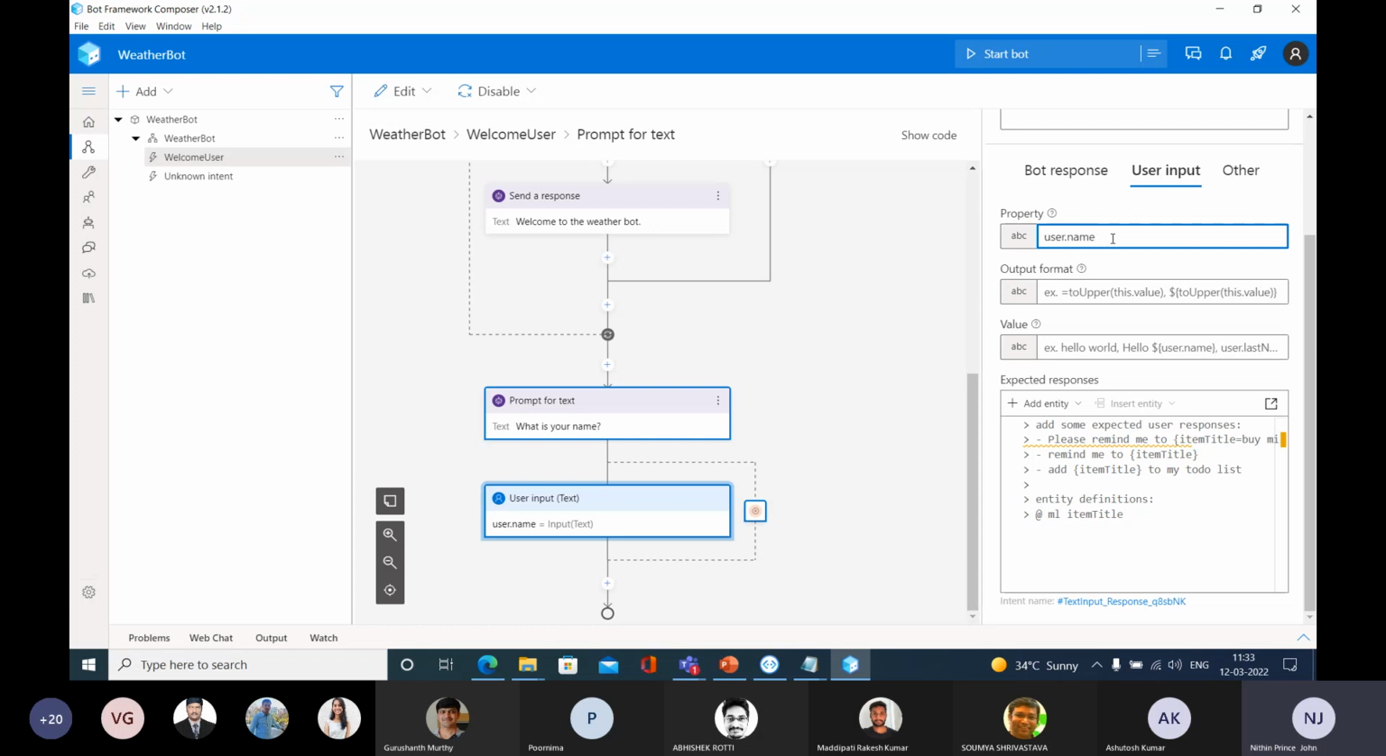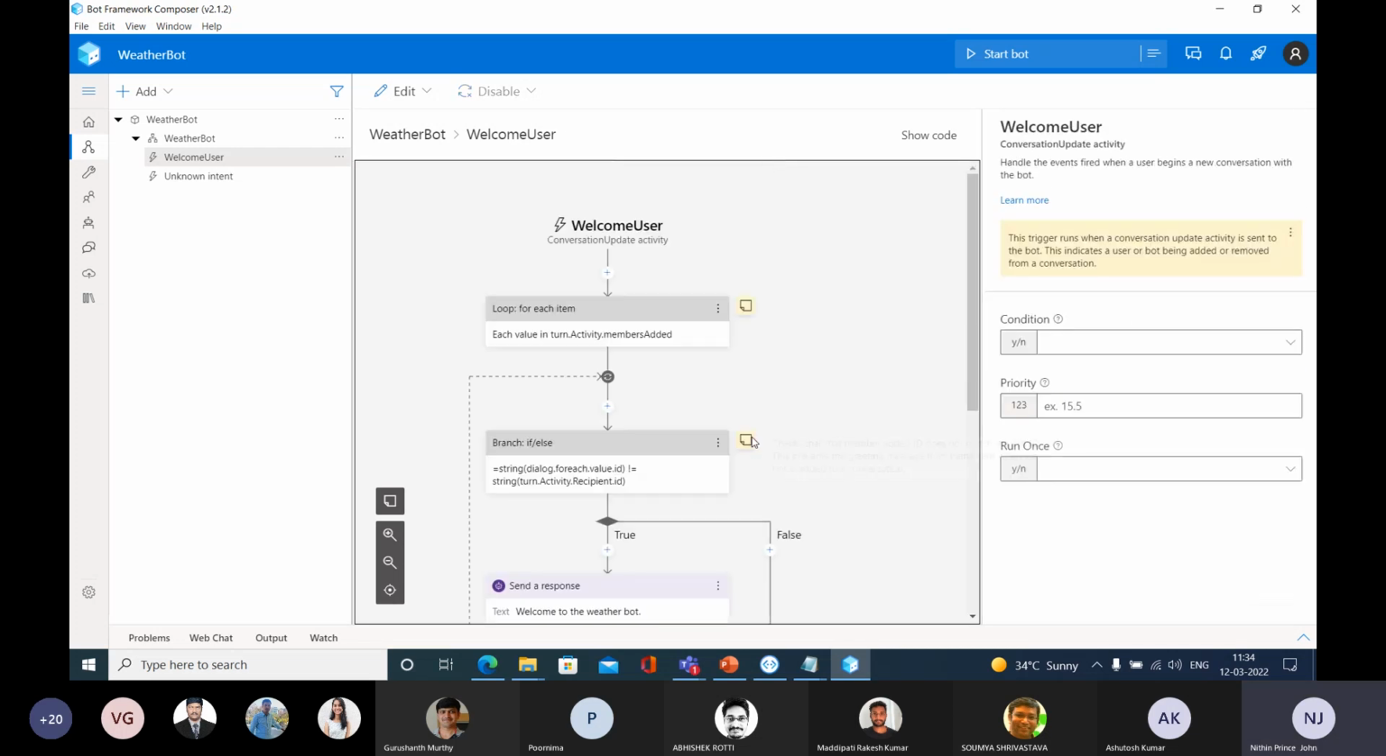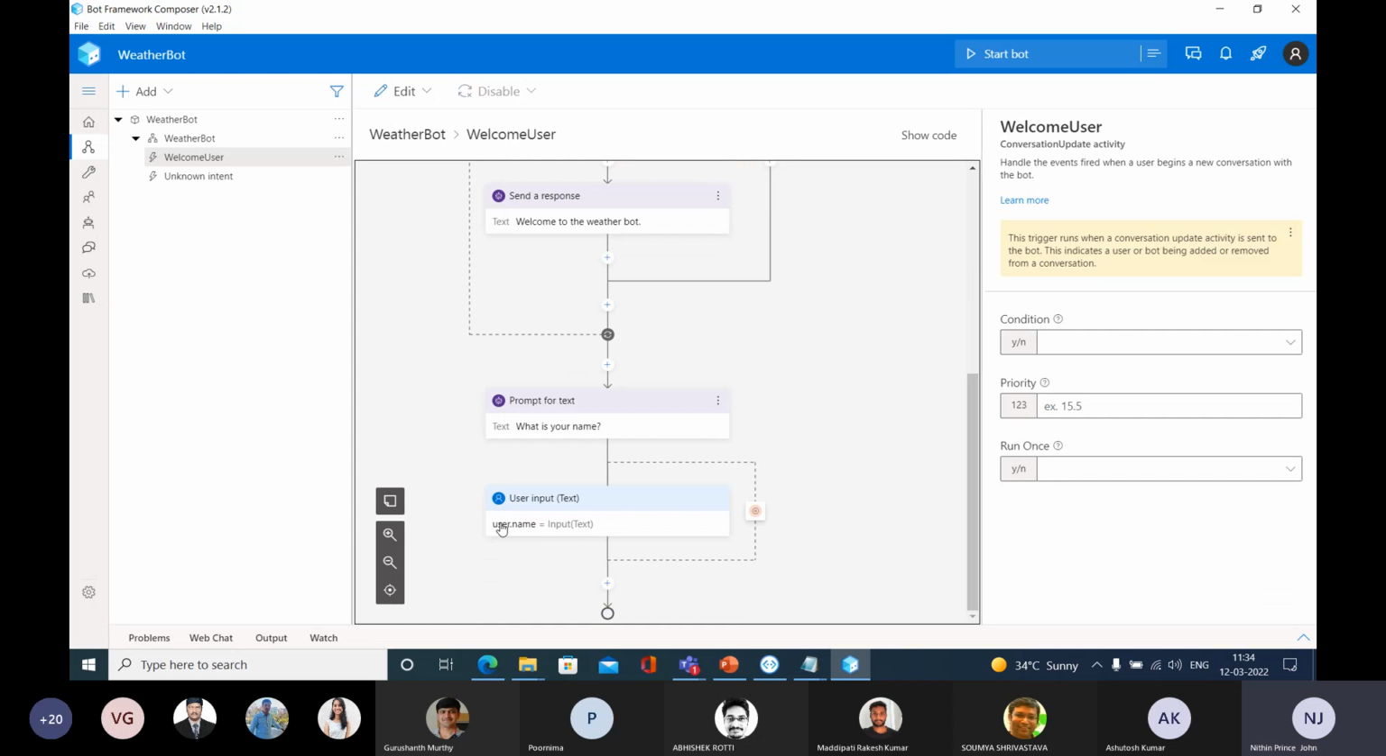In the user dot name, so look at this. In the user dot name, I'm going to store the name that the user is going to give. This is the variable name, user dot name. So let me give that name and come back to the authoring canvas. And here you can see that user dot name equals input text.